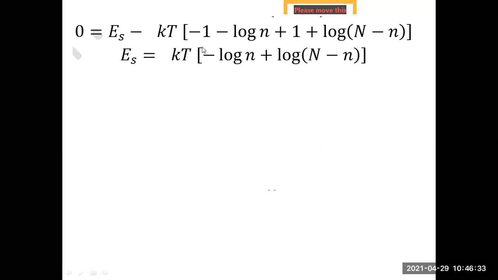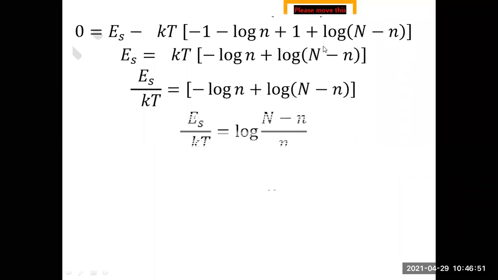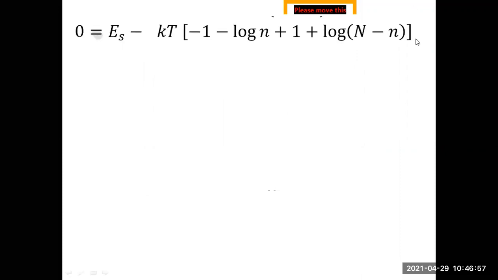ES minus KT. So what comes? Minus 1 is already there, minus log n plus 1 plus log of capital N minus small n. This minus 1 and plus 1 get cancelled. So what will be remaining here? EV or ES minus KT times minus log n plus log of capital N minus small n.